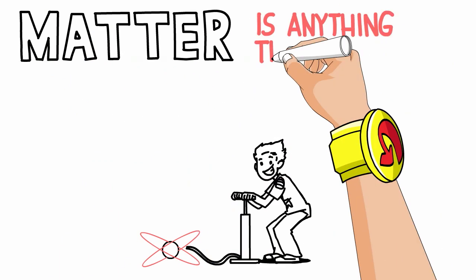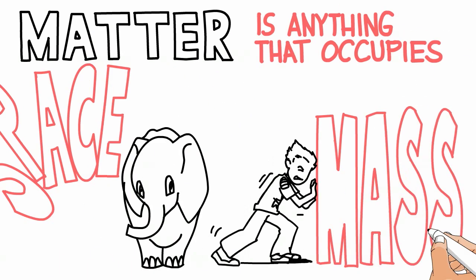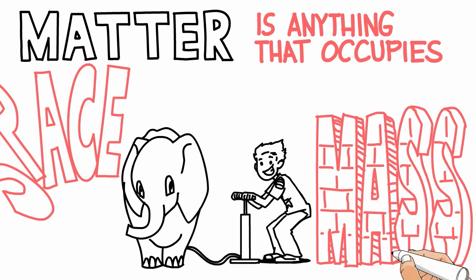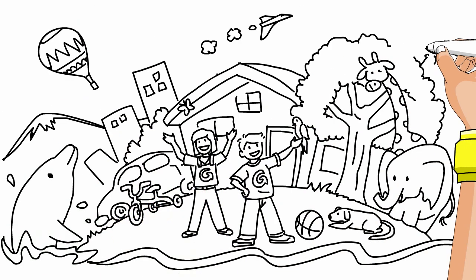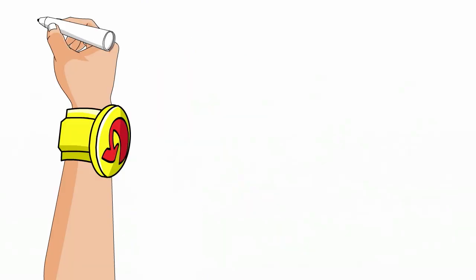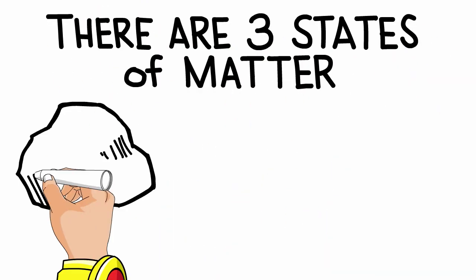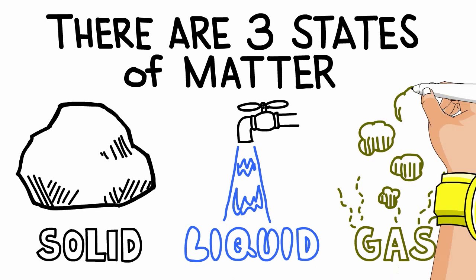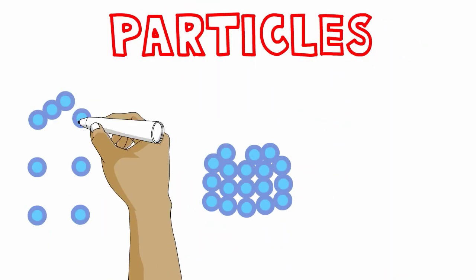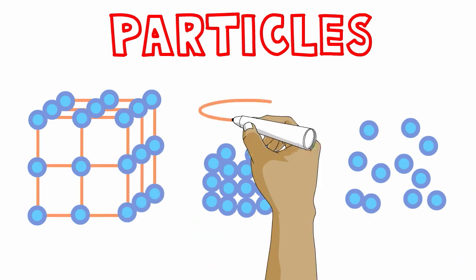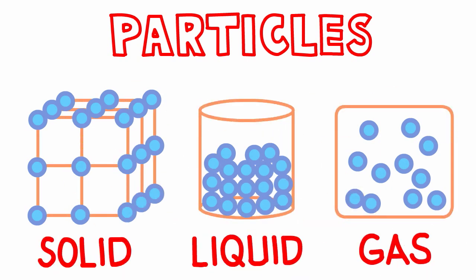Matter is anything that occupies space and has mass. The space occupied by matter is called its volume. Matter is all around you in both living and non-living things. There are three states of matter: solid, liquid, and gas. All matter is made up of particles. The particles behave differently depending on whether matter exists as a solid, a liquid, or a gas.